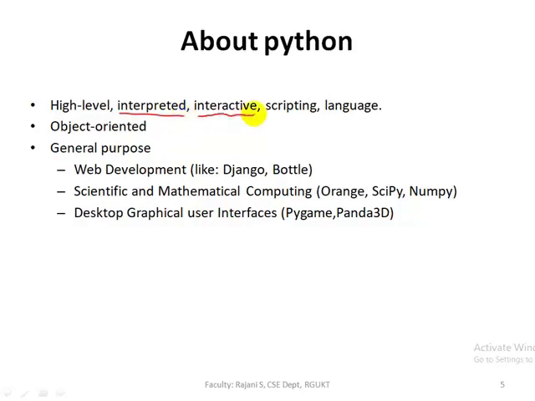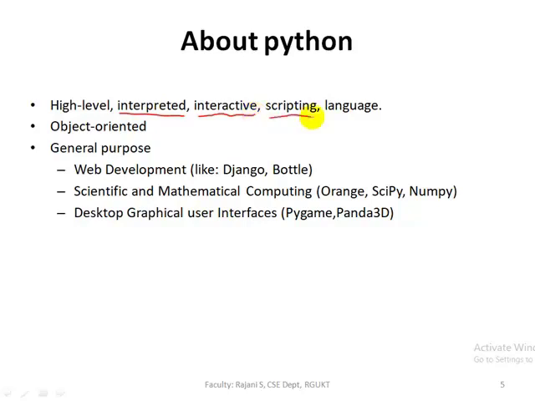Interactive here, what is interaction? So interaction means interacting with people, means immediate response, right? That means question to answer, right? So in the same way in Python we can get immediate response to our instructions using shell mode. In Python we have two modes, one is script mode and the second one is shell mode or interactive mode. So in this interactive mode we can get immediate responses. Later I'll explain about this shell mode and script mode with examples in the coming slides.